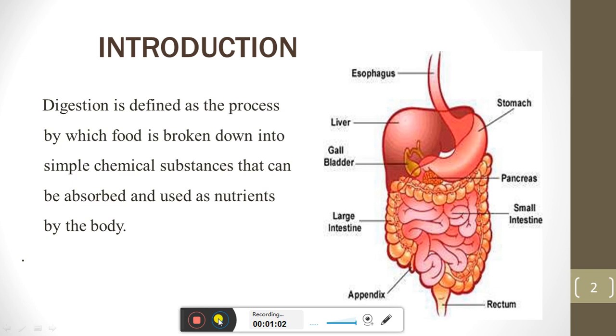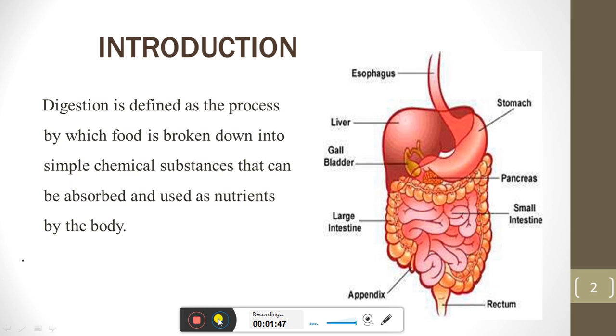The procedures involved here are basically mechanical and chemical. We see them act on complex carbohydrates, complex proteins, and complex fats. During the process of digestion, different types of enzymes will act and convert these substances into very simple molecules, so that these molecules can be absorbed into our blood. When these molecules are absorbed into our blood, then through blood these substances will reach the cells and tissues, where they provide energy.